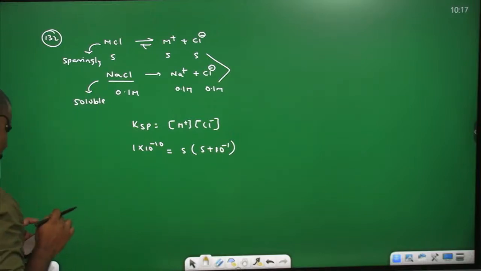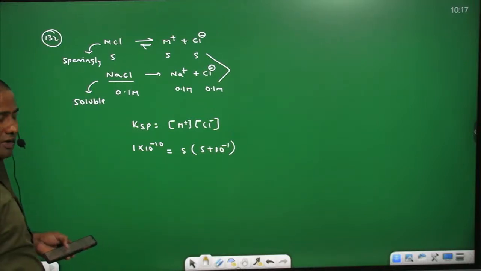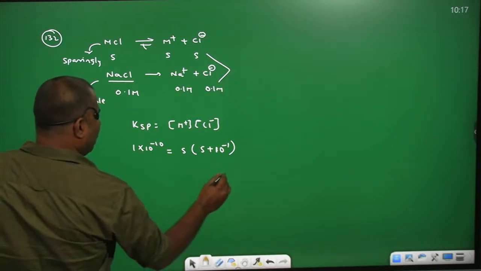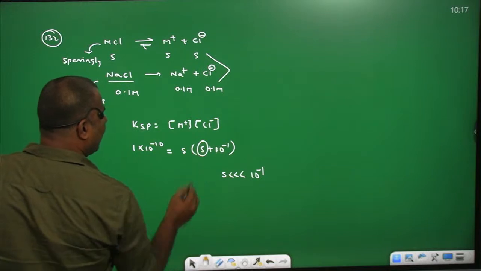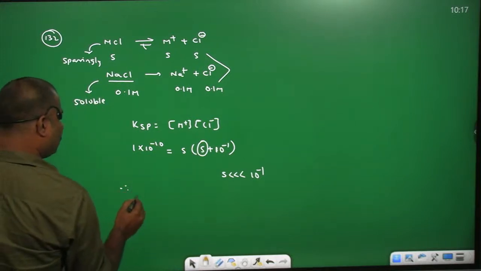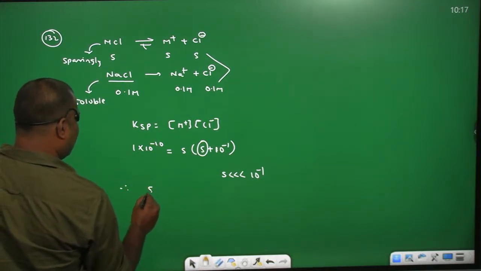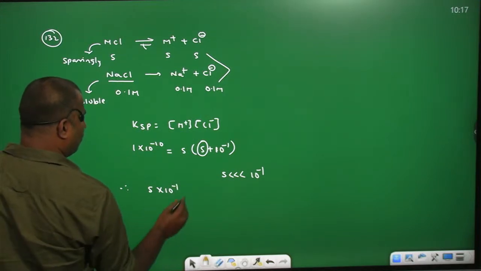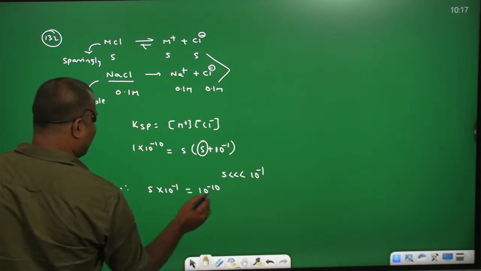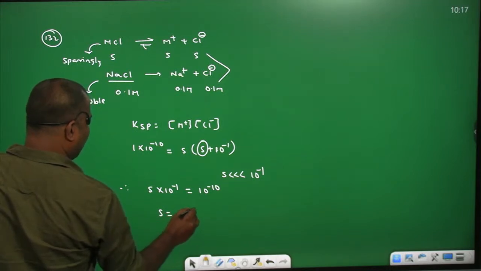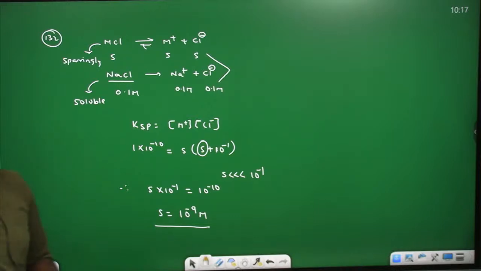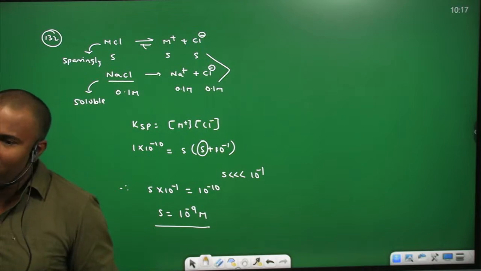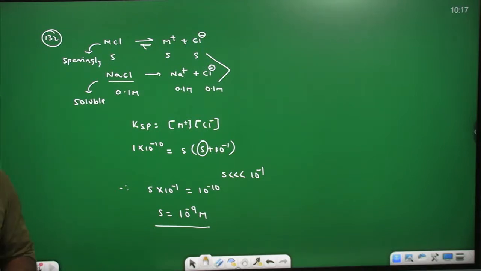S is very much less than 10 power minus 1, so you can neglect the S value. Therefore S into 10 power minus 1 equal to 10 power minus 10, so S equal to 10 power minus 9 molar. So the molar solubility of MCl in 0.1 molar NaCl is 10 power minus 9.